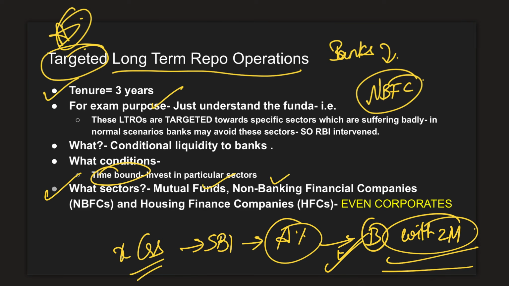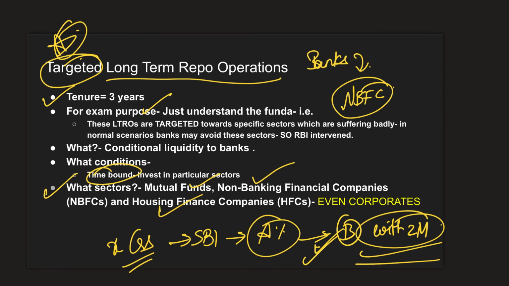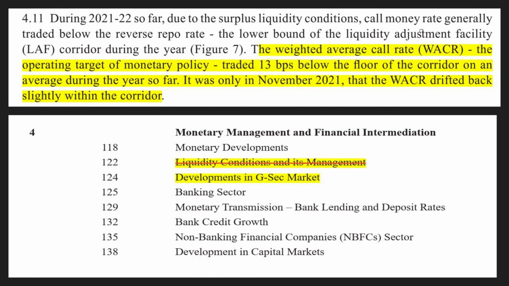Mutual funds, non-banking companies, housing finance corporations. The real estate sector was really stuck during this time. But lastly, and a very important thing, even corporates could avail this facility. So if banks give certain loans to these corporates, even then they are eligible to access these cheap loans. So now we have completed this topic of liquidity conditions and its management.